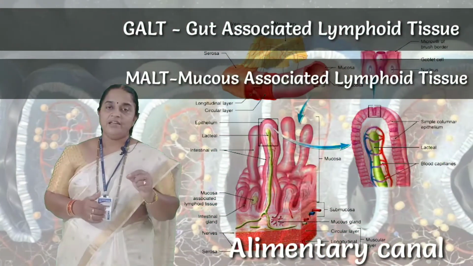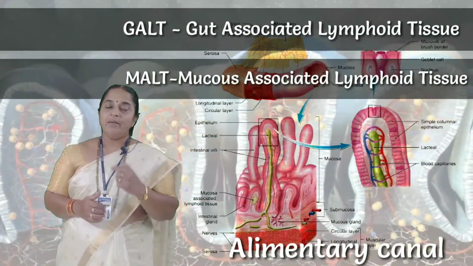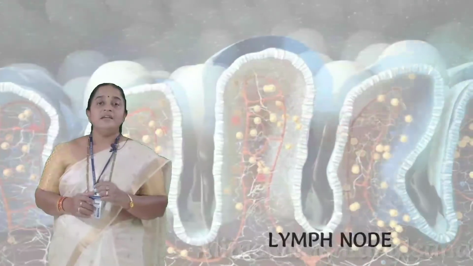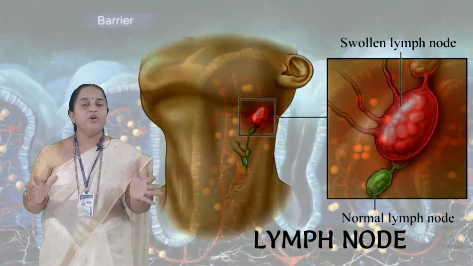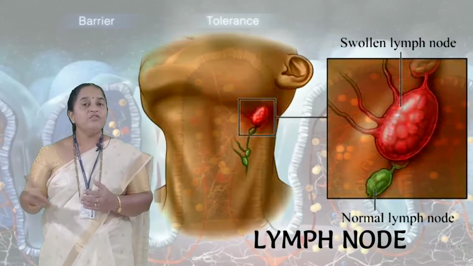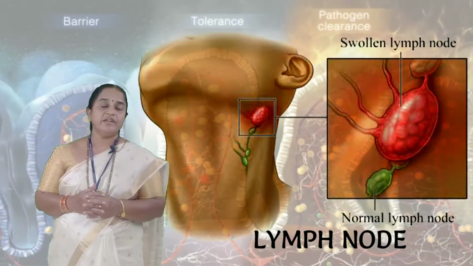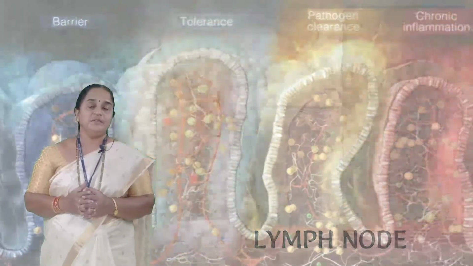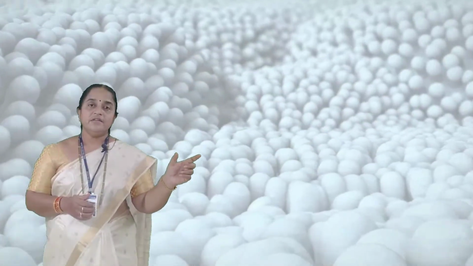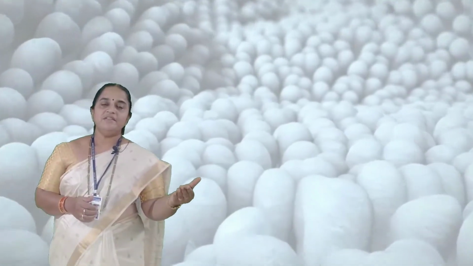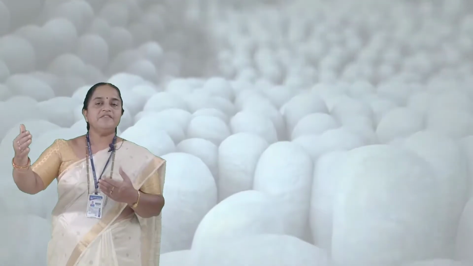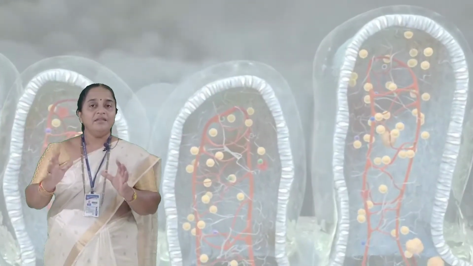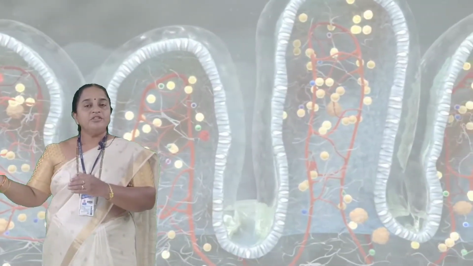Spleen, GALT, MALT. Apart from that, lymph nodes which are distributed all over the body also have these lymphocytes or lymphoid tissues.